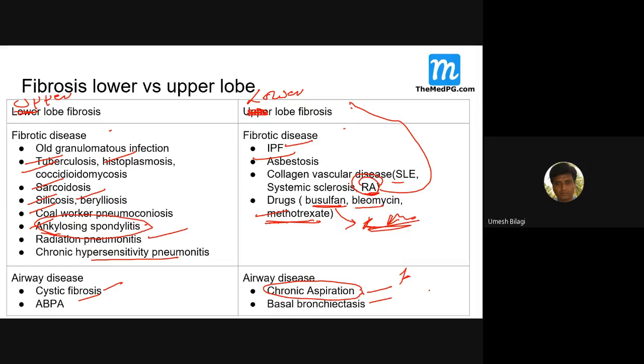Okay. Do you remember this? This is upper lobe. This is lower lobe. Okay. There is a typing error. I will correct it and you rectify it in your notes.